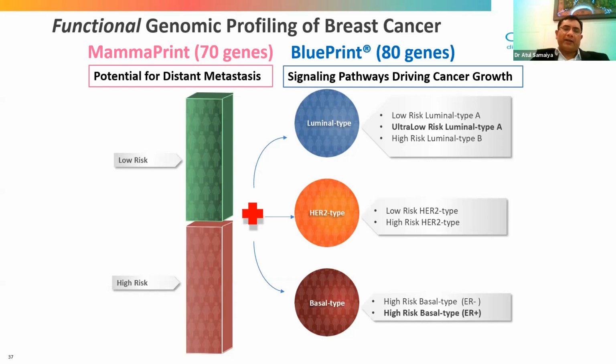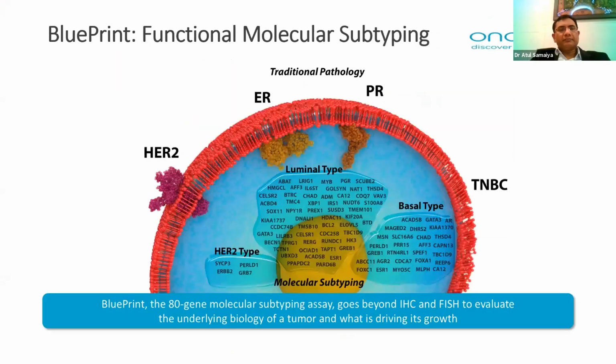The basal type can be defined as the true basal type, which is TNBC, and the high risk basal type like the ER positive. Their behavior is like the basal TNBC cancer, despite being ER positive. With functional molecular subtyping, we have already discussed classification based on ER, PR, and HER2/neu by IHC, defining TNBC, luminal type, and HER2 type.